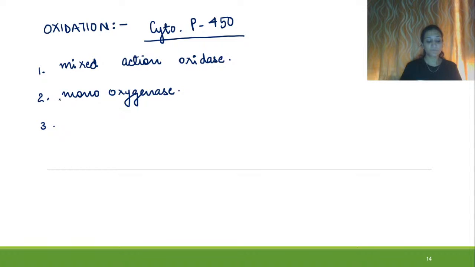Then it needs NADPH as coenzyme. Then it needs phosphatidylcholine for its action.